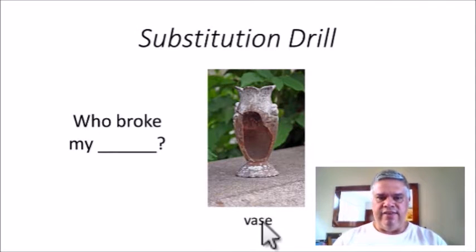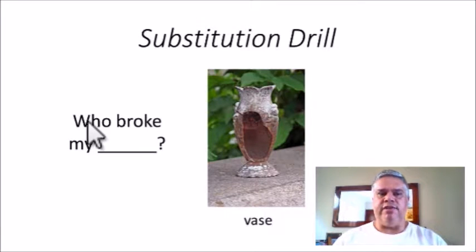But instead of vase, if we had glass, how could you make the substitution? How would that sentence be? How would it be? So, who broke my glass?